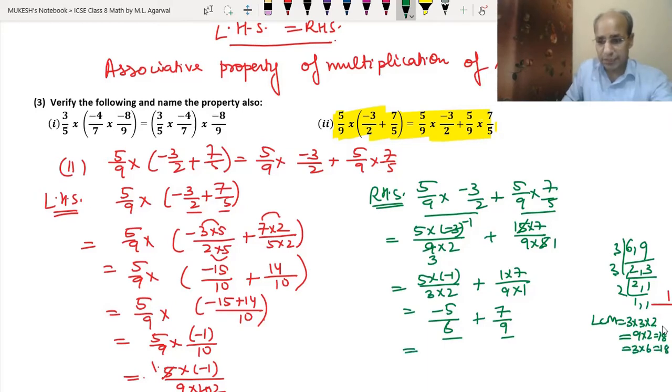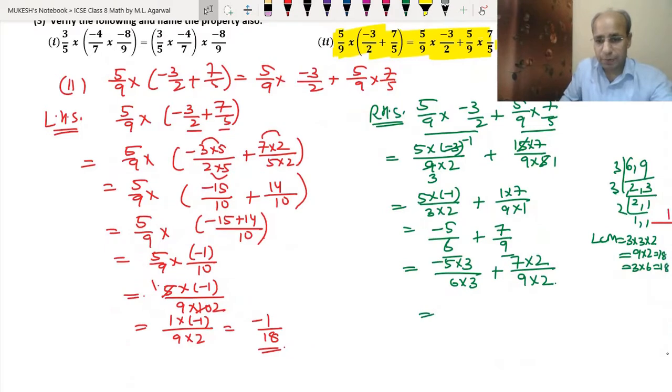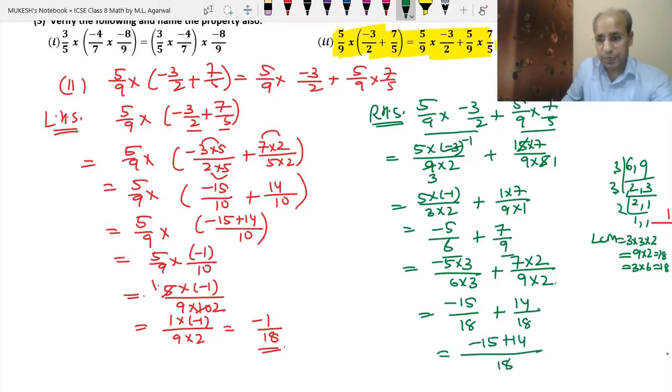So we will multiply 6 with 3: minus 5 into 3 upon 6 into 3, plus we will multiply 9 with 2: 7 into 2 upon 9 into 2. Minus 5 into 3 is minus 15, 6 into 3 is 18, plus 7 into 2 is 14, 9 into 2 is 18. Now the common denominator is 18, and minus 15 plus 14 equals minus 1. So we got the answer minus 1 upon 18.